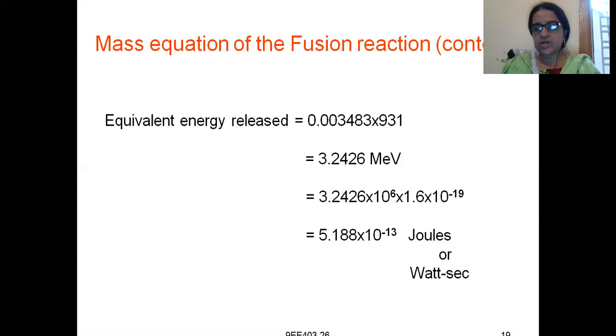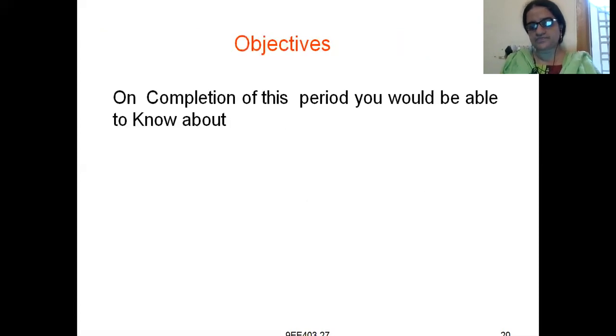One atomic mass unit is equal to 931 million electron volt. By multiplying this with that difference of weights between reactants and products, we will get the amount of heat energy released, which is in joules or watt seconds.